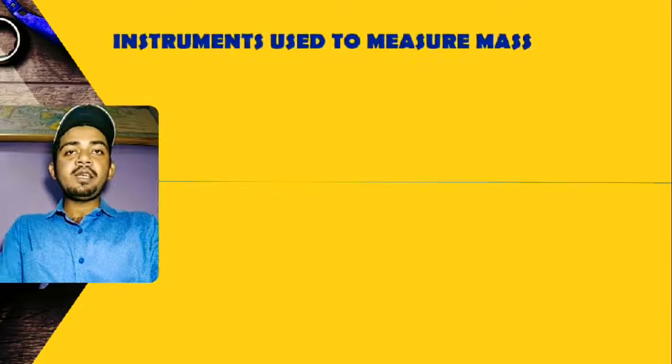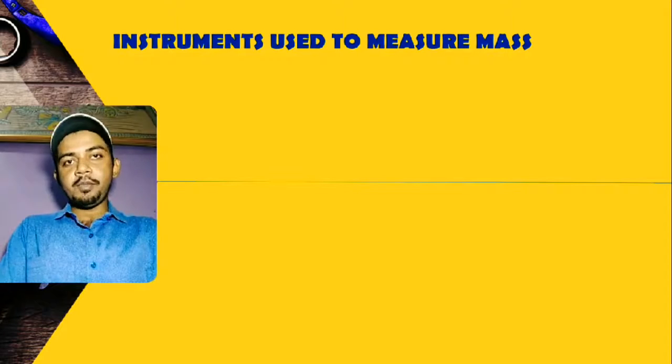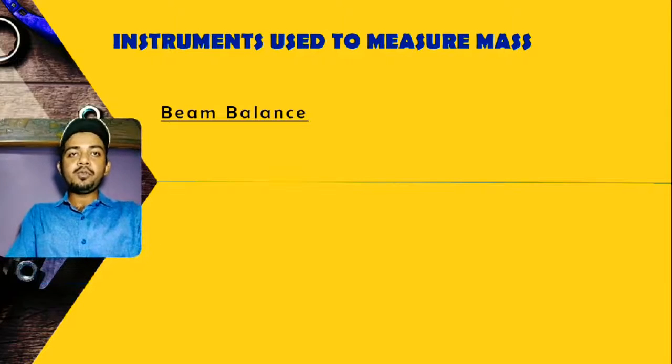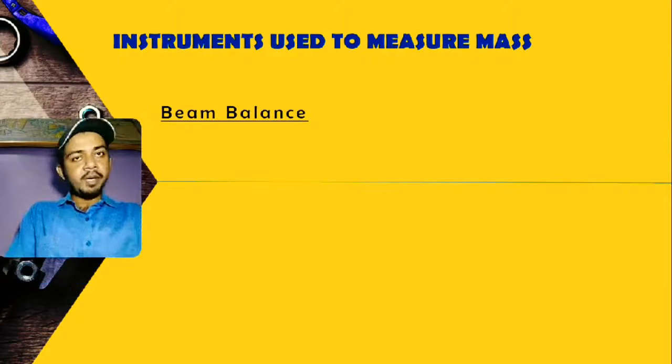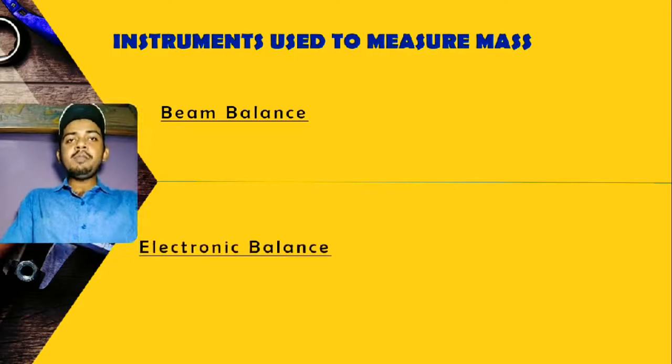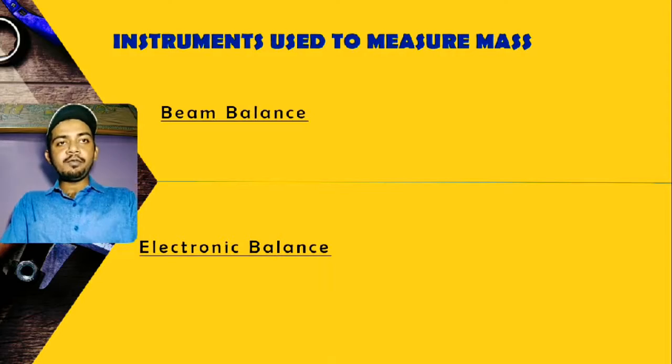Now a very interesting thing we have here: instruments used to measure mass. My dear students, there are two very good instruments which we use to measure mass. The first one is the beam balance, and the second one is the electronic balance. Let's see a few examples of these.